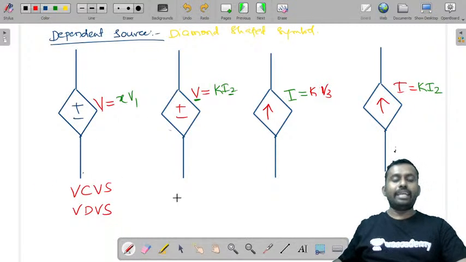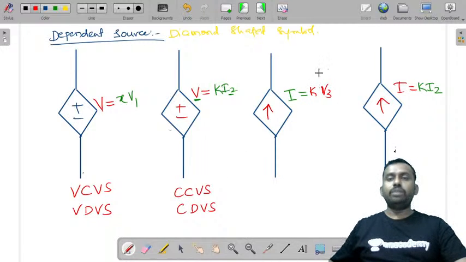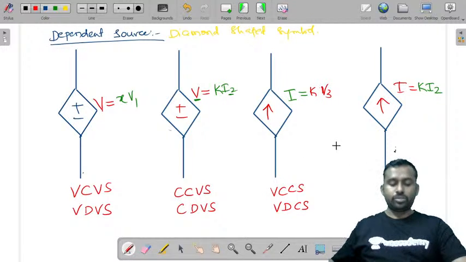Now if you look at the second one, this is a voltage source which is being controlled by current. So it is a current controlled voltage source or current dependent voltage source. Similarly, it is a current source which is dependent on voltage. So it is a voltage controlled current source or voltage dependent current source. Similarly, this is a current source and this is current dependent. So it is a current controlled current source or current dependent current source.